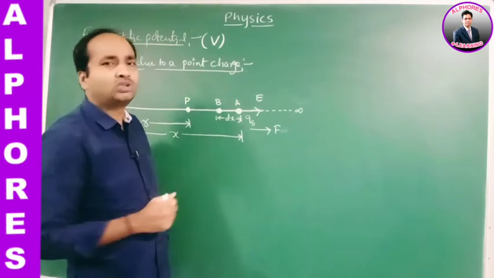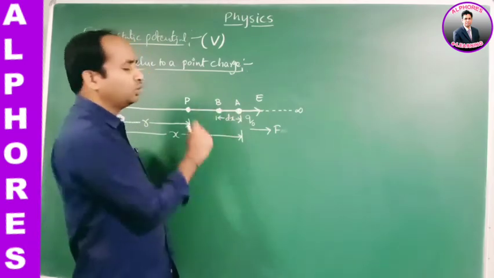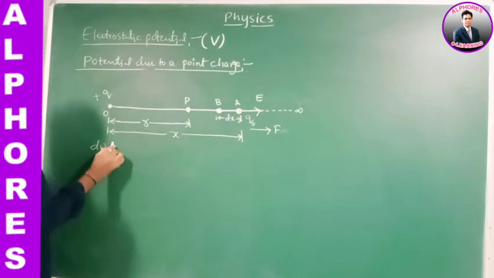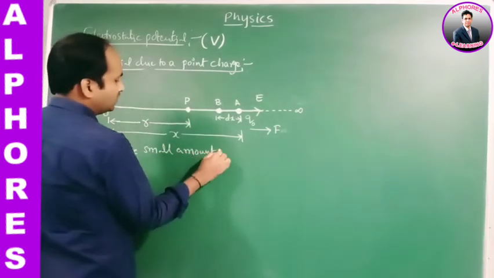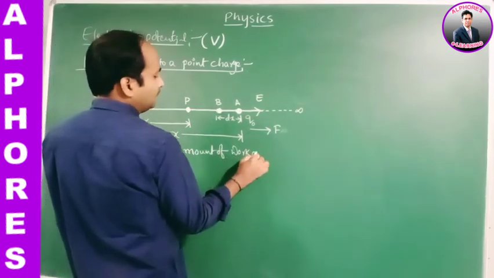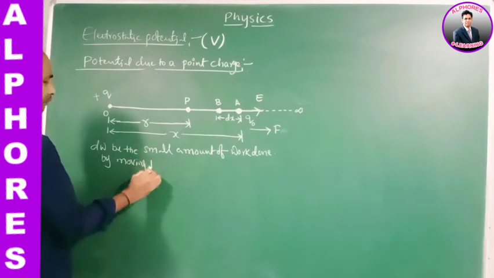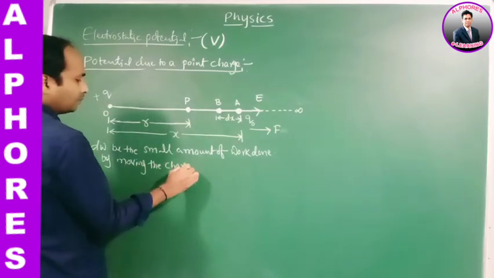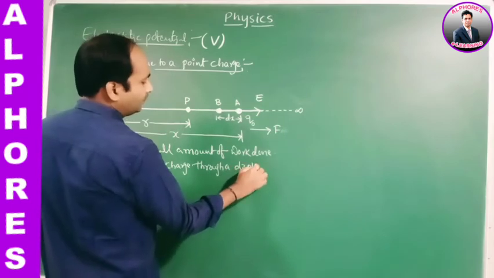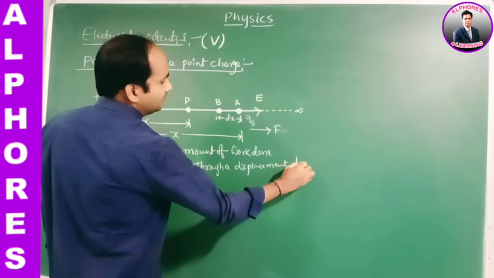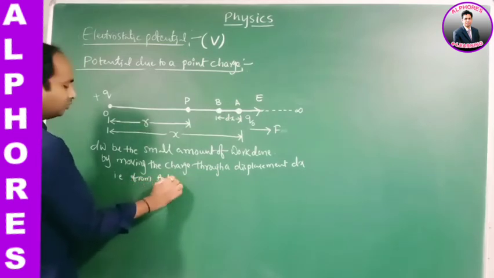Now let dW be the amount of work done in this process. dW is the small amount of work done by moving the charge through a displacement dx, that is from A to B.